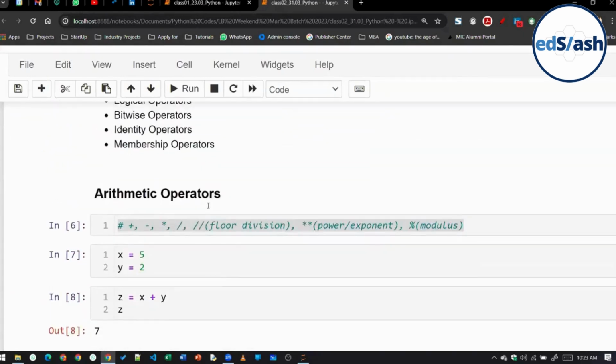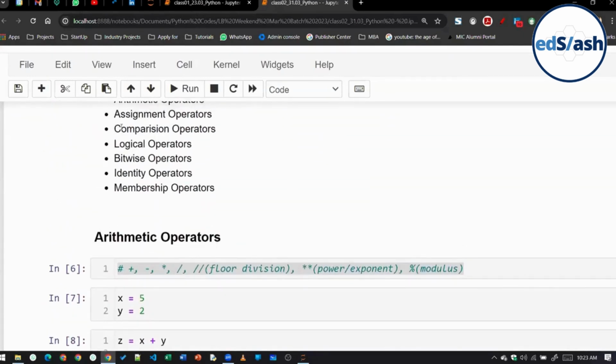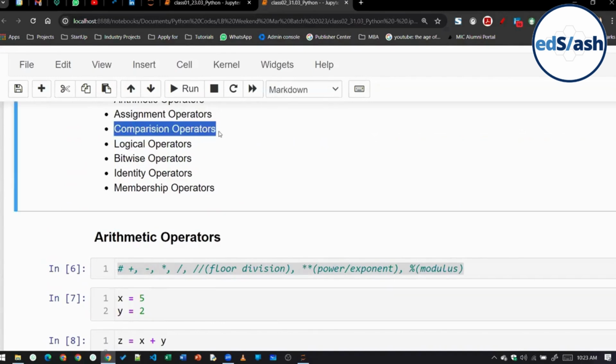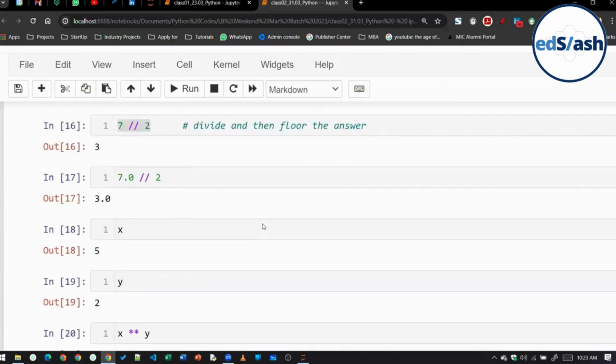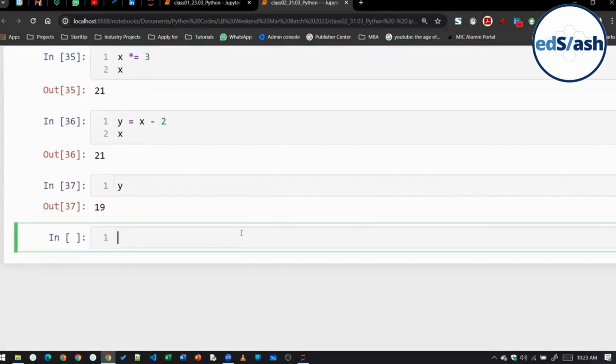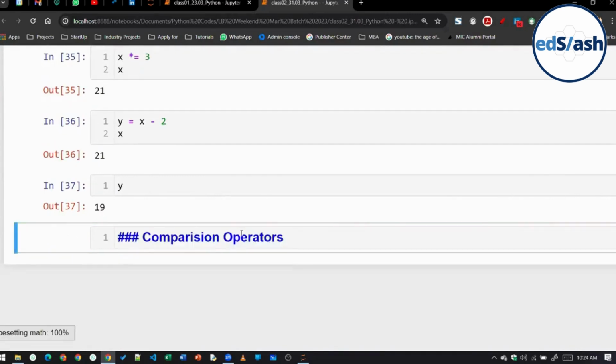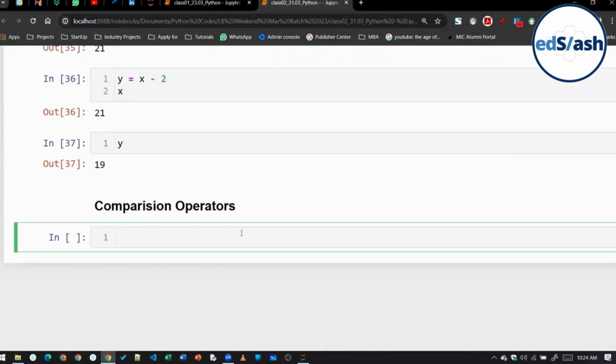Next thing that we have to see is comparison operators. Yes, modulus is remainder values. Yes. Comparison operators. Now, there are 6 comparison operators.